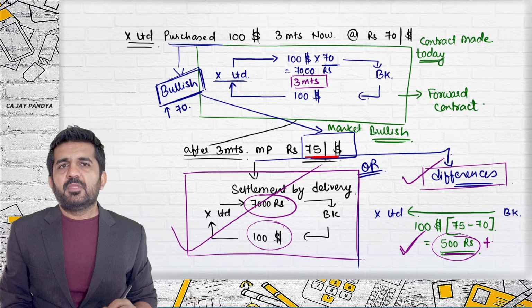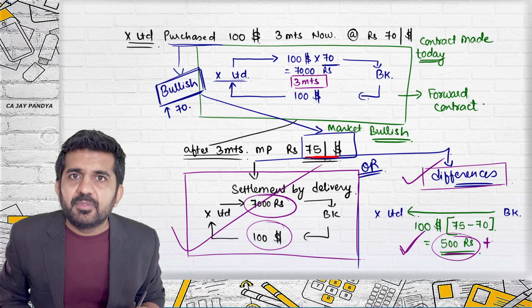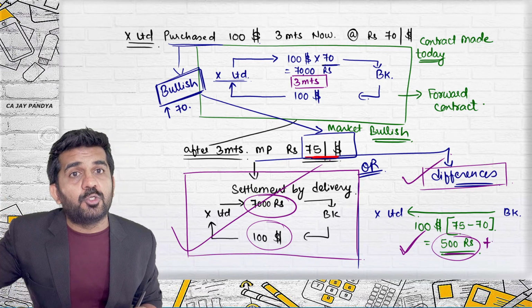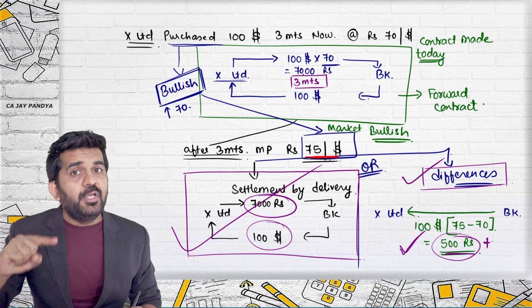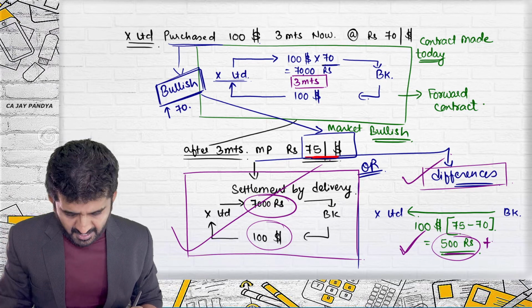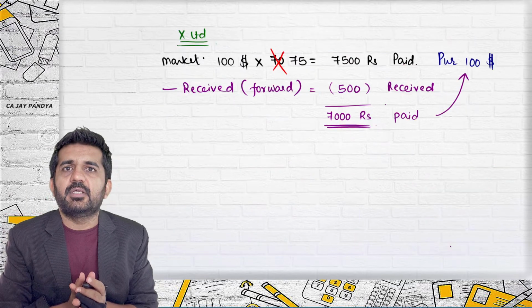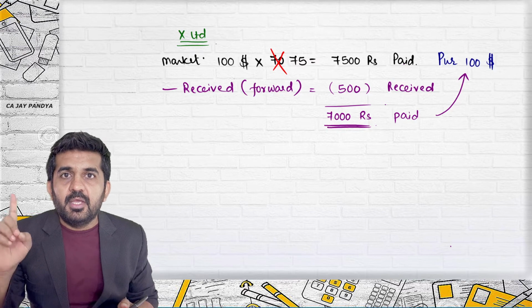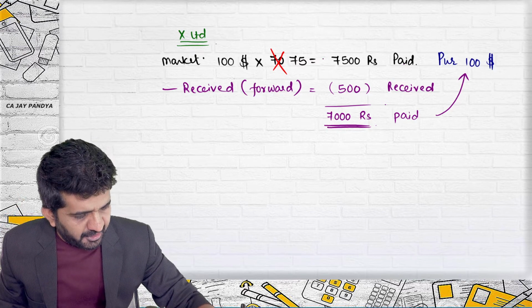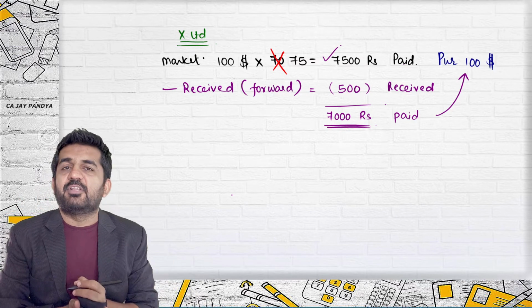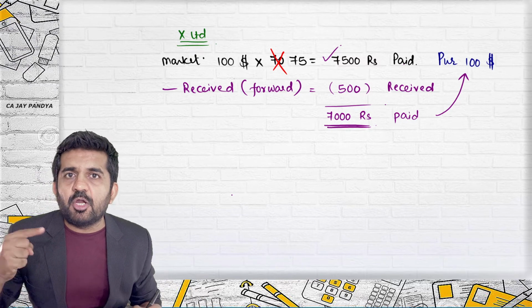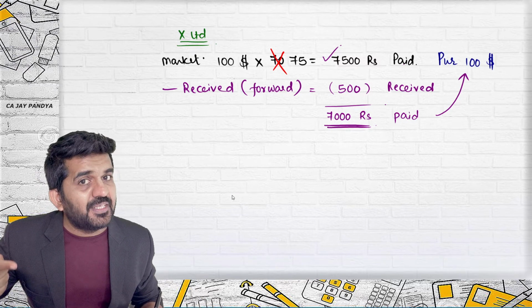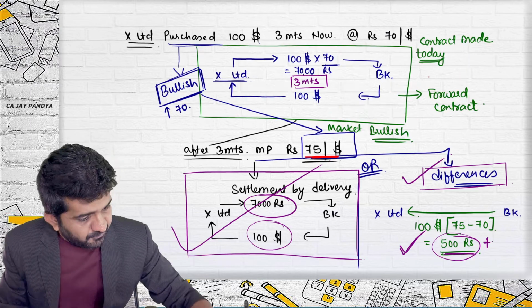So, all right. Now you are an importer. You need to pay this $100 to someone. So you need to purchase $100 from the market. This is second page. Is it all right? In market, it is available at what rate? 7,500. Now you will not be getting at 7,000. Now you will have to pay 7,500 because you are not getting it from contract.